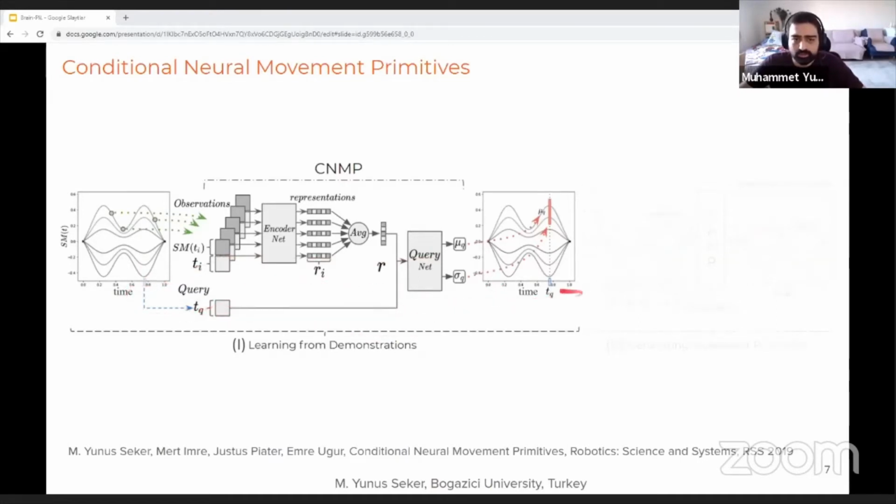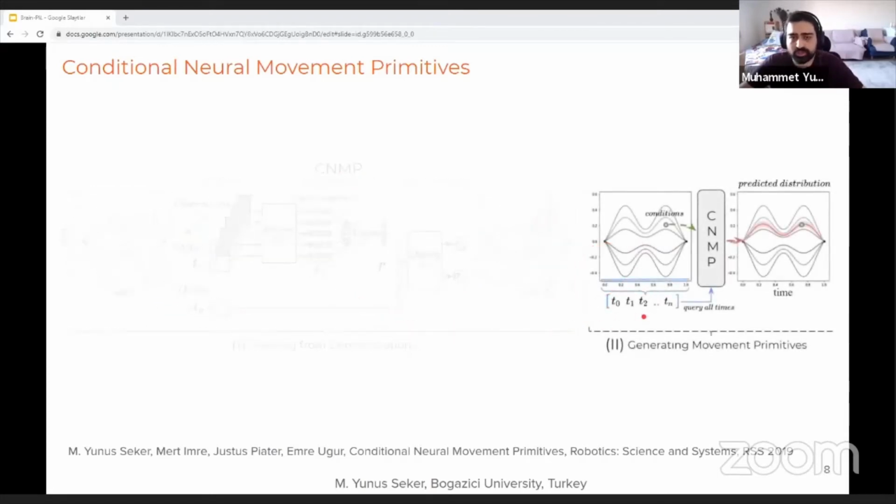Now let's see how new trajectories are produced. After training, instead of sampling sensor motor values, here we define novel observations as our goals that we want our systems to satisfy. And we will query our system with all time steps in order to get the whole trajectory prediction. So in the end, we get mean and variance predictions for the whole trajectory, and that result will satisfy our defined goals at the start. This was a summary of CNMP.